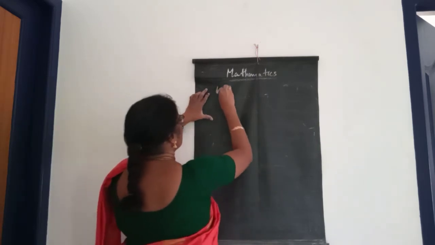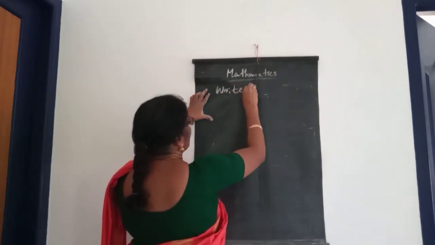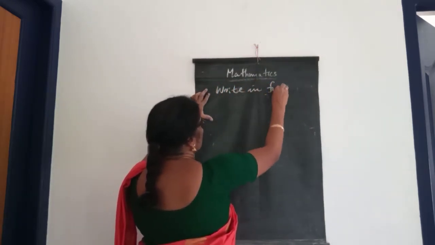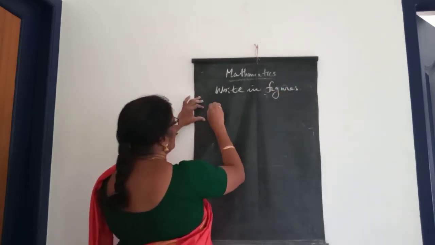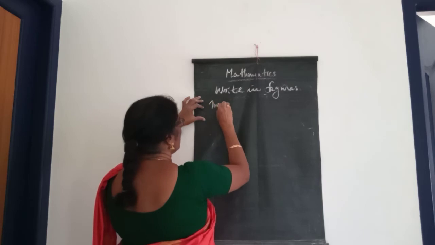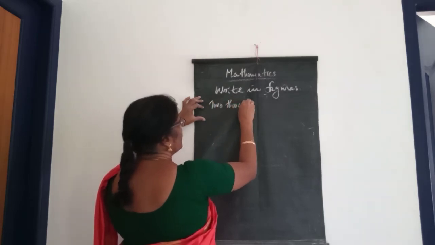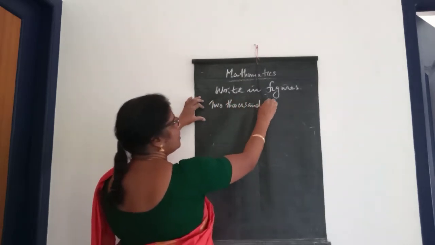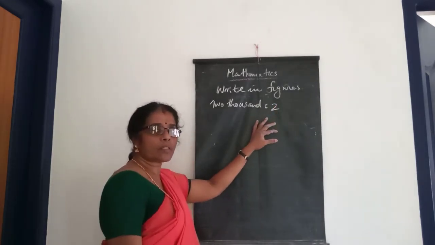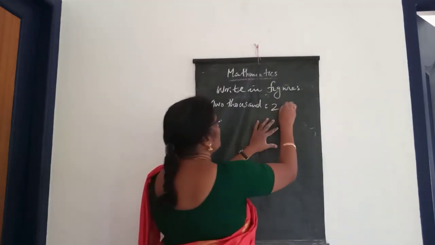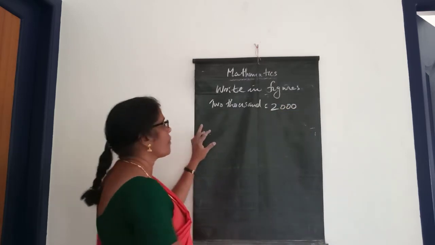Writing figures: 2000. How do we write 2000? Look here, 2 and 1000, how many zeros in 1000? 3 zeros, isn't it? So put 3 zeros.